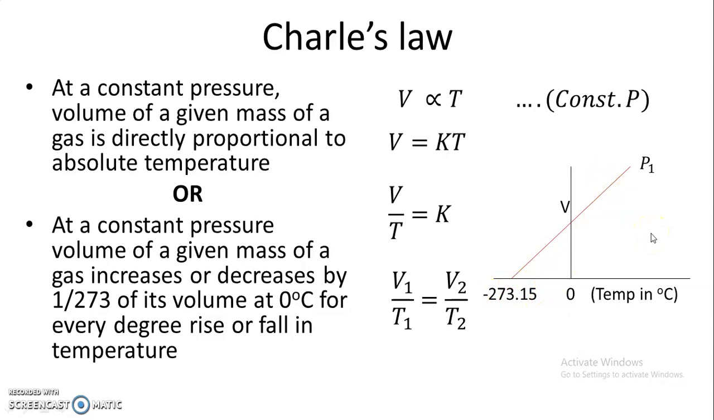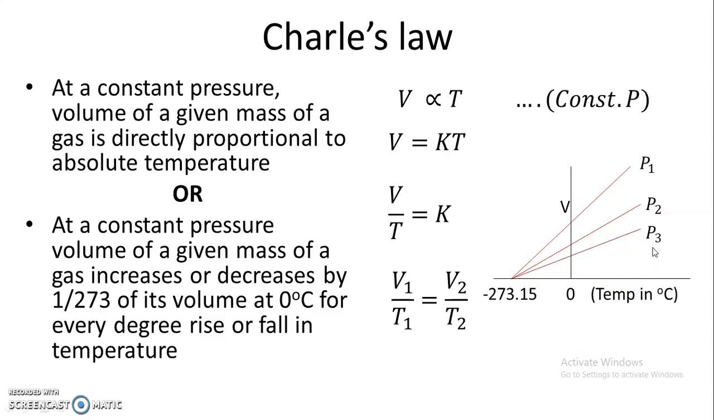Consider another pressure, that is P2. At P2, which is greater than P1, volume will be less, and again as temperature decreases, volume decreases. At 0 degree centigrade it has some volume, and again at minus 273.15 degree centigrade, gas occupies 0 volume. It means there will not be gas, it gets solidified.